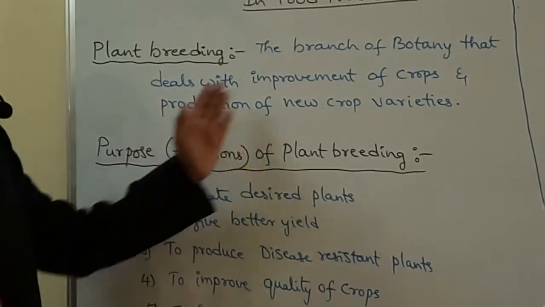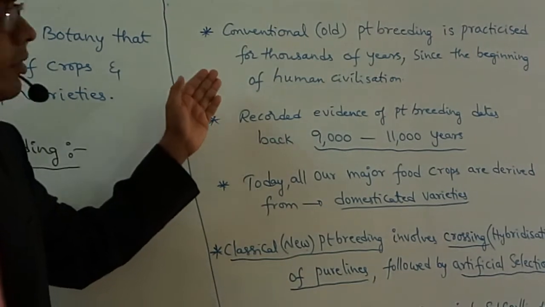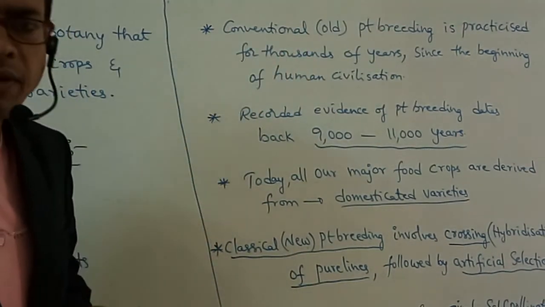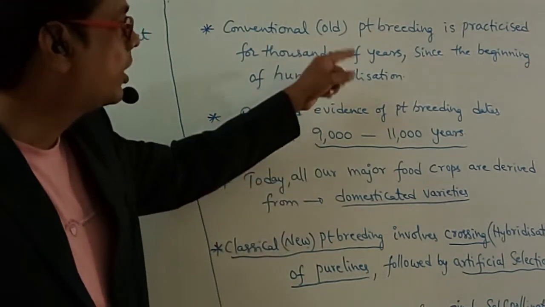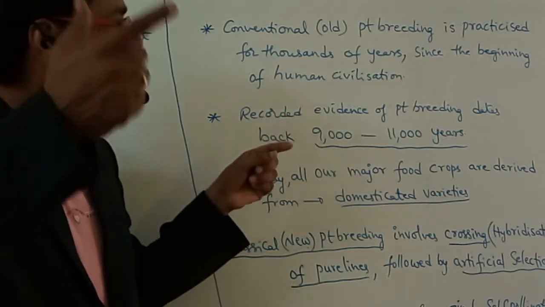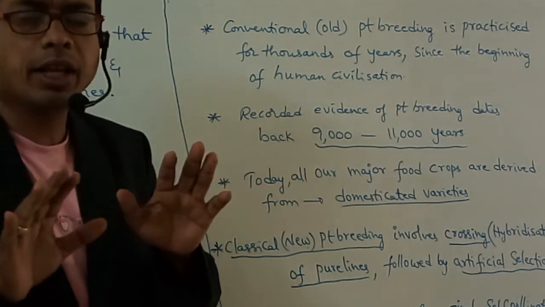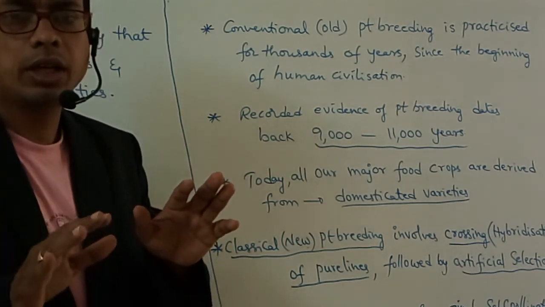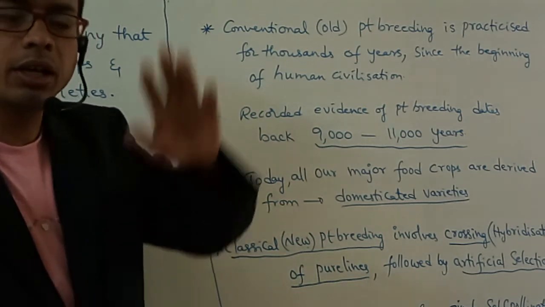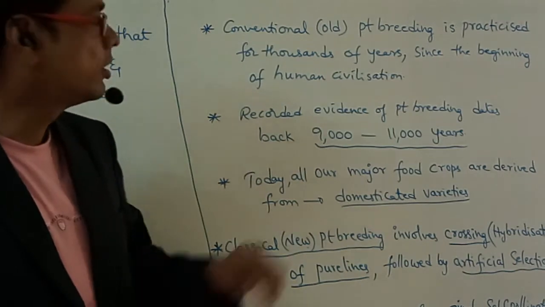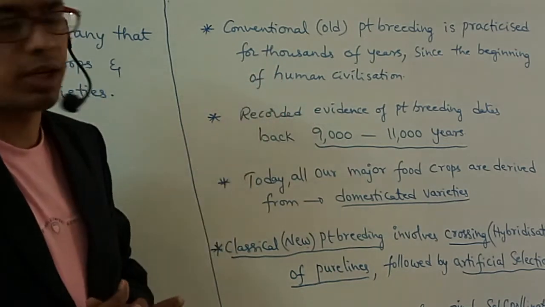Okay, and come to this place, my dear students. Look here. Conventional plant breeding. Conventional means old. Plant breeding is practiced for thousands of years since the beginning of human civilization. That means plant breeding was not developed in recent years. It was developed in previous years, thousands of years ago, since the beginning of human civilization.